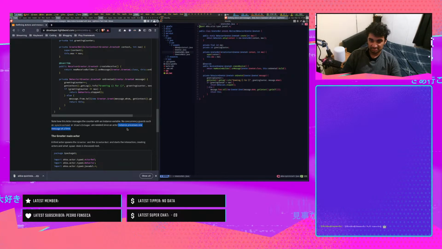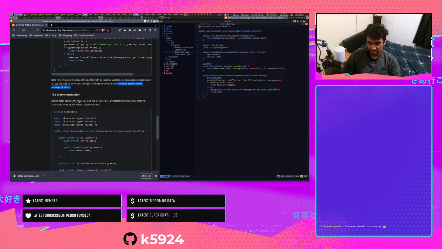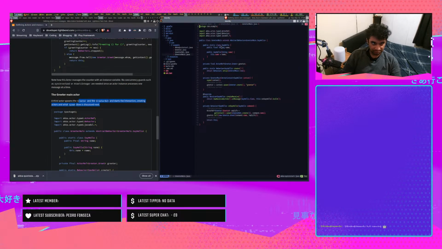Oh wait, it processes one message at a time. Then no, what I said doesn't make sense. I'm guessing there is some type of queue or something to make sure that it only processes one at a time. I think it might be this receive builder.